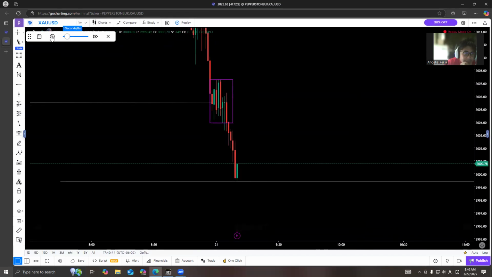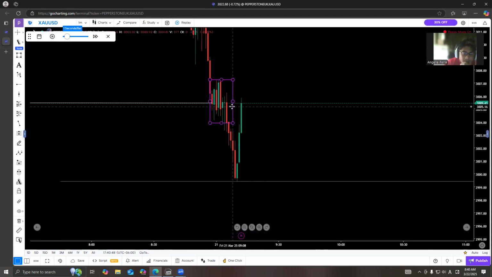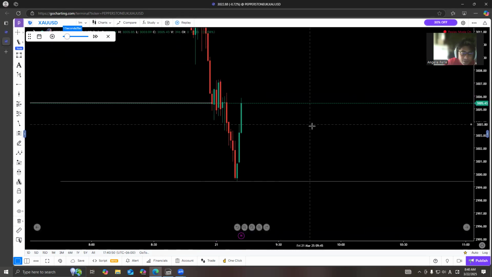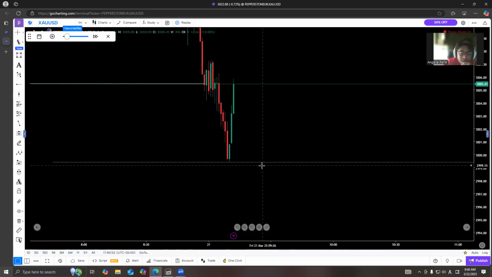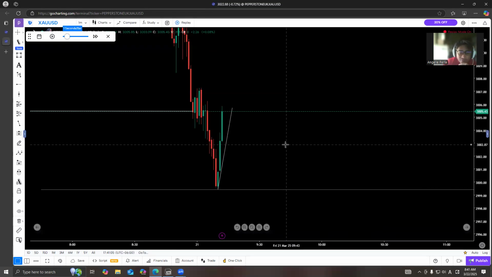After that, we clearly see our confirmation. So what I was looking for is a solid or clear move, a displacement in the opposite direction. So we clearly have this clear move.